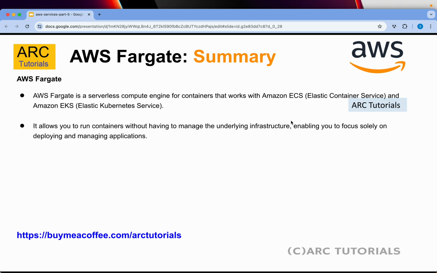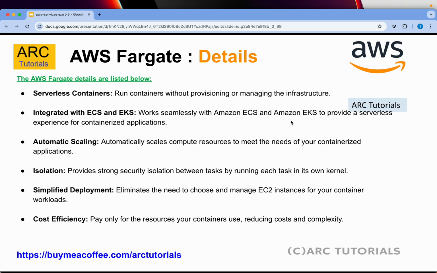Now, AWS Fargate allows us to run containers without having to manage the underlying infrastructure, enabling us to focus solely on deploying and managing applications. Now, let's talk in detail about Fargate. We can easily run containers without provisioning or managing the infrastructure. That's what serverless containers means. You can easily integrate AWS Fargate with ECS and EKS, because they are already providing the containerized compute or Kubernetes services. So we can easily deploy a serverless experience for containerized applications.